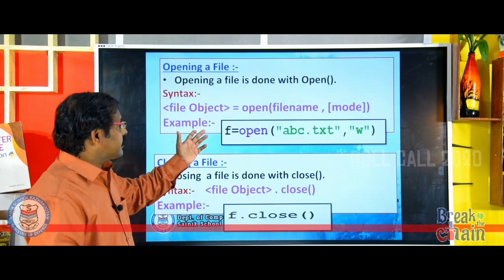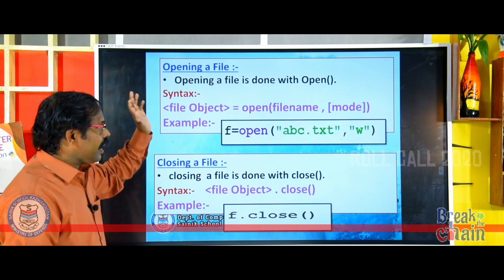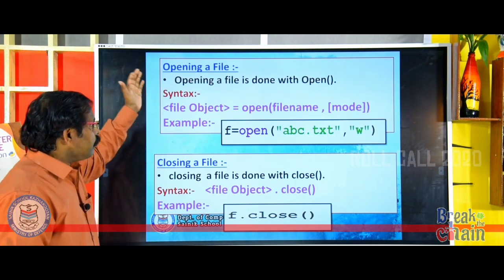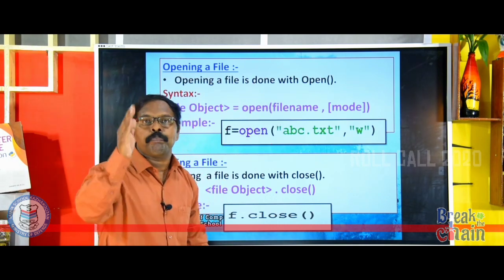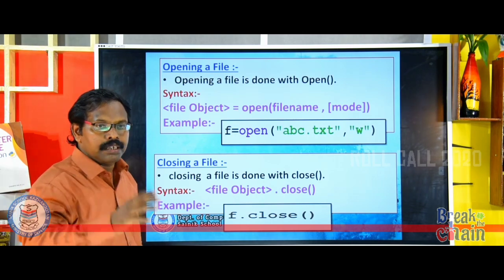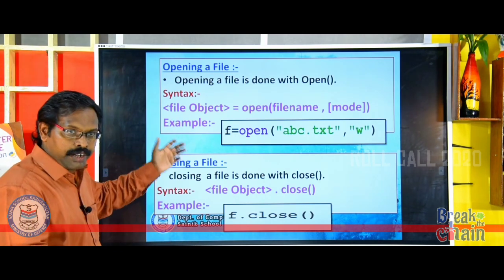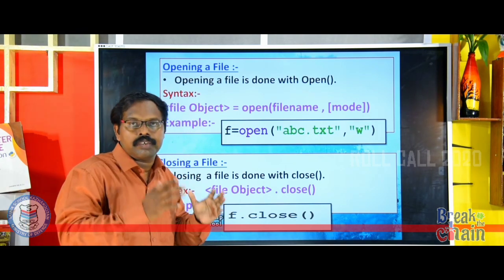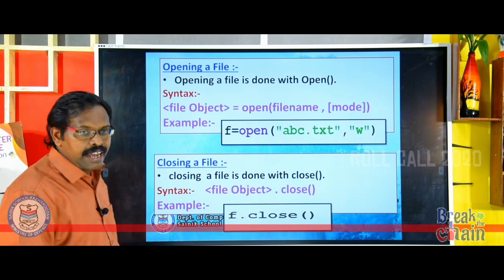Now we are moving to the next slide. Here you see how we can open a file. I have already explained that, but you have a look. Opening a file is done with the open function. In Python there is a function called open that is used to open a file. Whether it is a text file or binary file, the same function is used to open a file. Now have a look. Syntax.